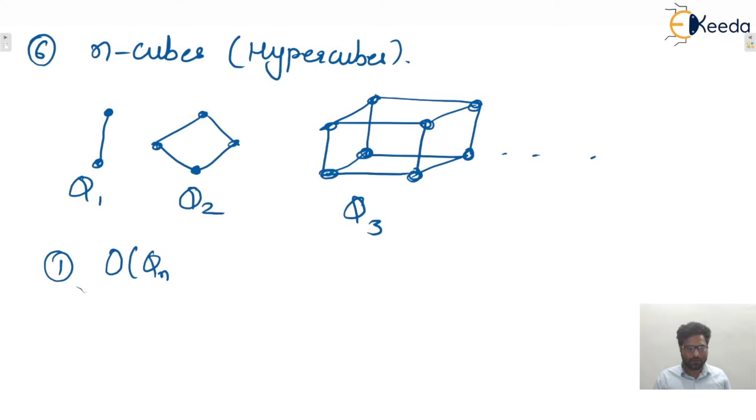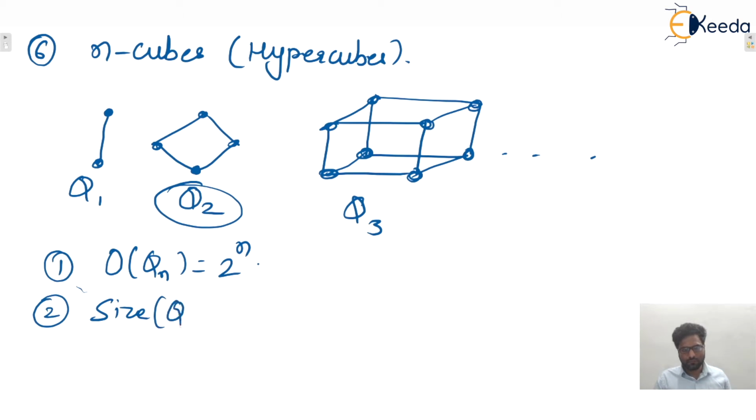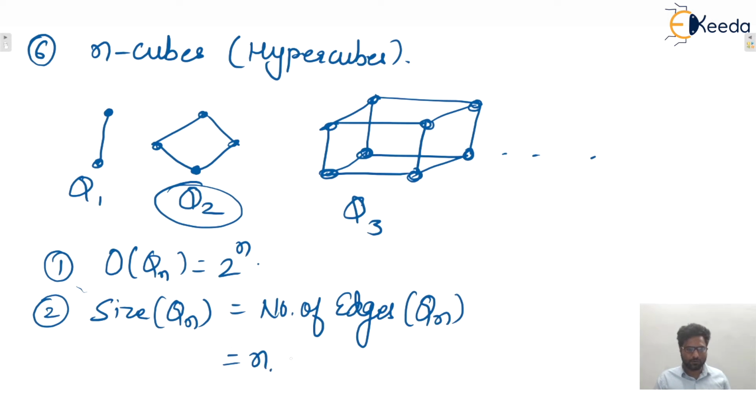Order of Qn will be what? 2 raised to power n. For example, in Q2, 4 vertices are there, that is 2 square. Similarly, in Q3, 8 vertices are there. So number of vertices will be 2 raised to power 3, that is 8. Second one, size of Qn, or we can say number of edges of Qn. That is n into 2 raised to power n minus 1.